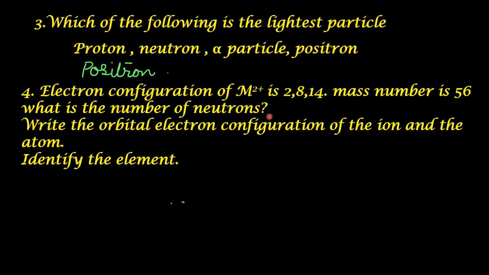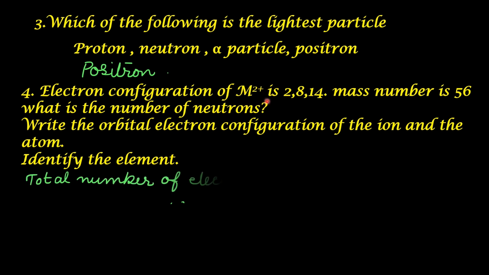As per formula, it is mass number minus atomic number. So we have to find out the atomic number. Atomic number is the total number of protons present in the nucleus. Number of protons is equal to number of electrons. So we have to find out the number of electrons present in the atom. We have to add up all these, and along with that we have to add up the 2 electrons which are lost here.